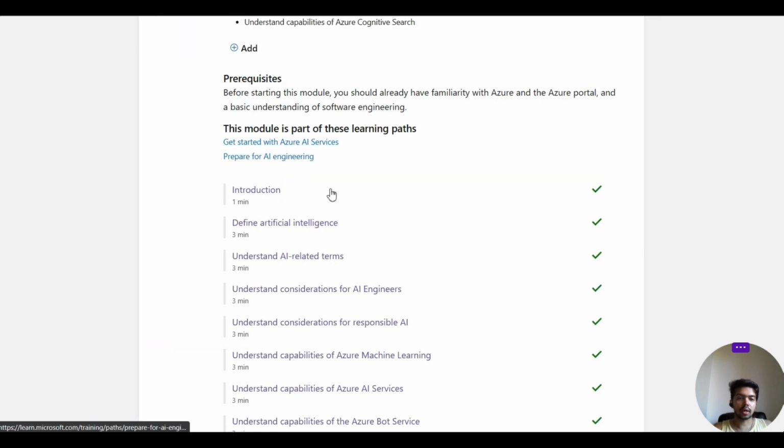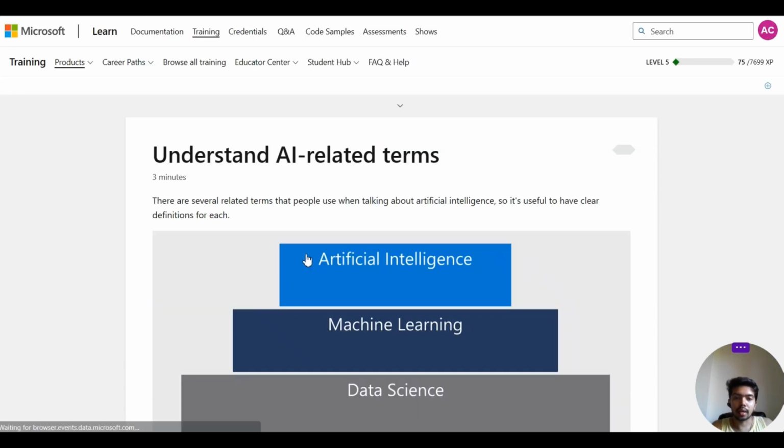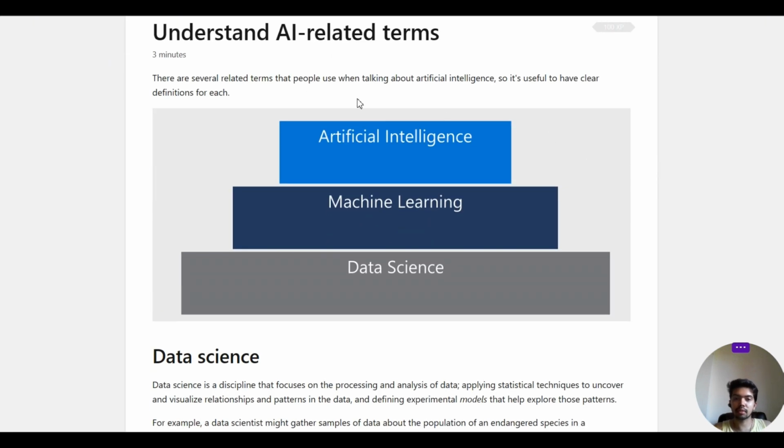So then we go to our next module, which is understanding AI-related terms. There are several terms that people use when talking about artificial intelligence, so it's useful to have a clear definition for each: artificial intelligence, machine learning, data science. What is the difference here?